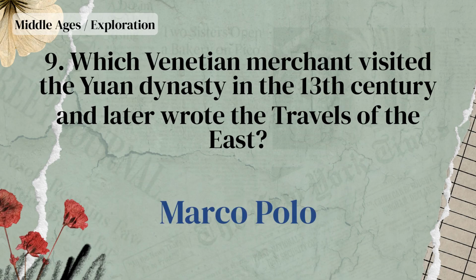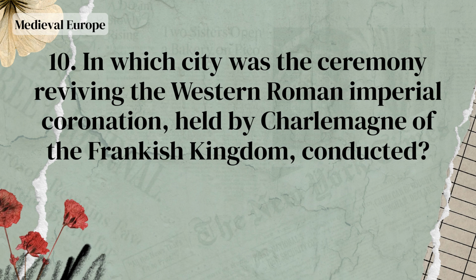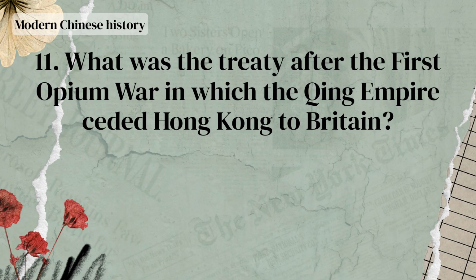Marco Polo. In which city was the ceremony reviving the Western Roman imperial coronation, held by Charlemagne of the Frankish kingdom, conducted? Roma. What was the treaty after the First Opium War in which the Qing Empire ceded Hong Kong to Britain?